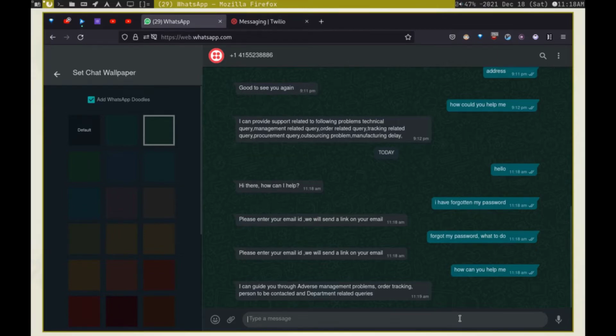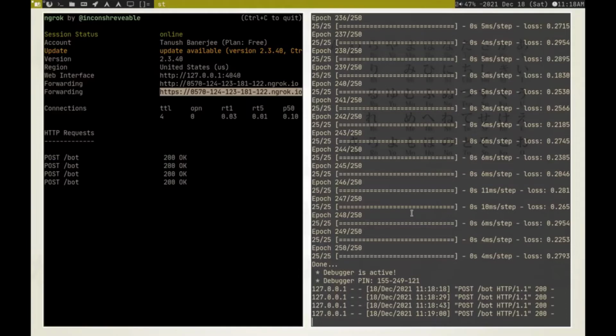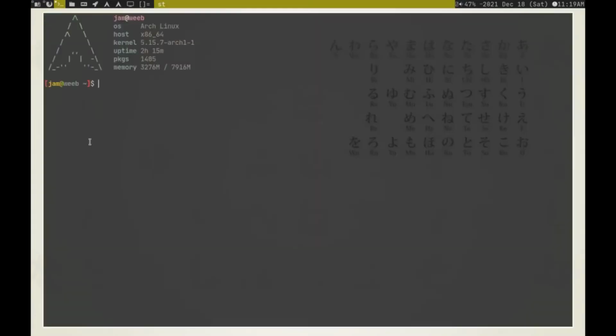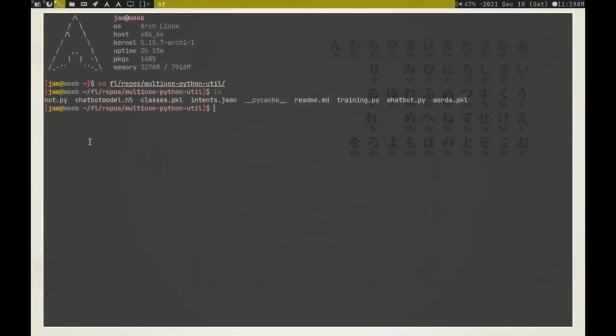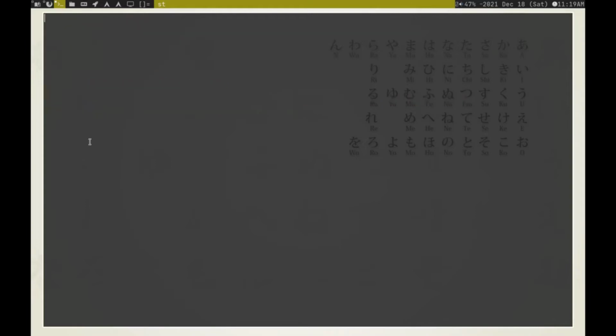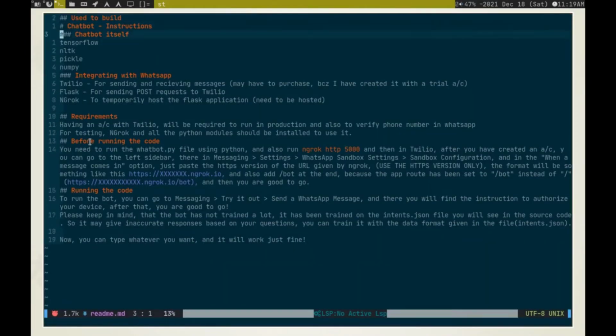Yeah. So I'll just close the program, or else let's leave it open. I'll just show you the code. I have used TensorFlow for training, NLTK for natural language processing, Pickle for saving the models, and NumPy for datasets.